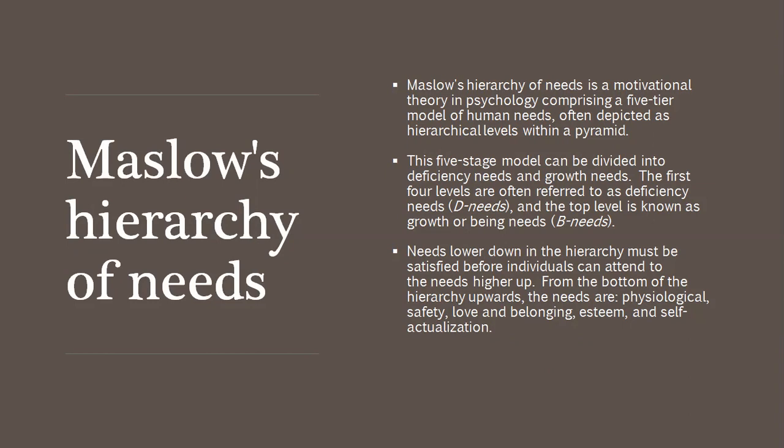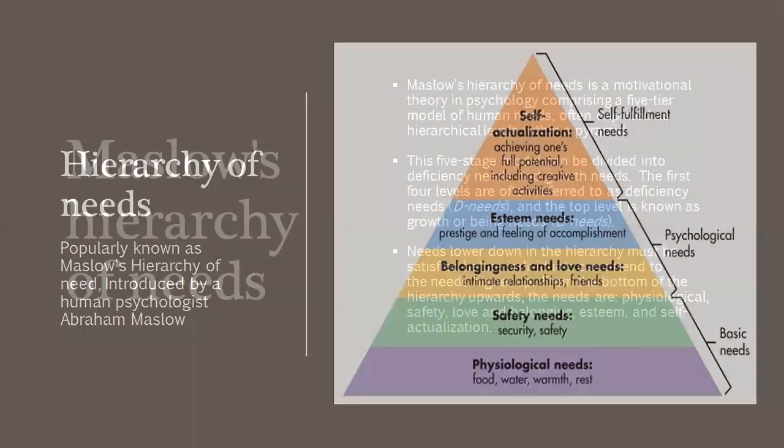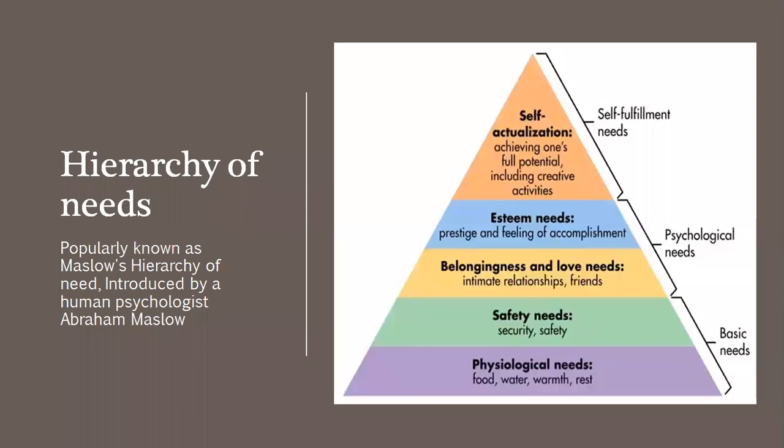Needs lower down in the hierarchy must be satisfied before the individual can attend to the needs higher up. From the bottom of the hierarchy upwards, the needs are physiological needs, safety needs, love and belonging needs, esteem, and self-actualization. Let's move ahead and see the five stages with the help of a diagram. The stages include five levels of needs: physiological needs, safety needs, belongingness and love needs, esteem needs, and self-actualization.